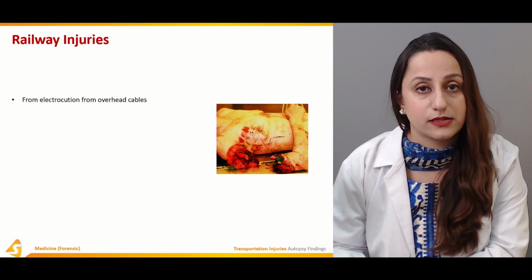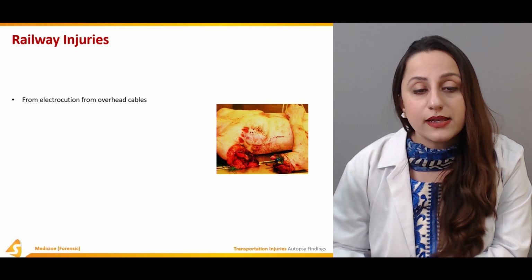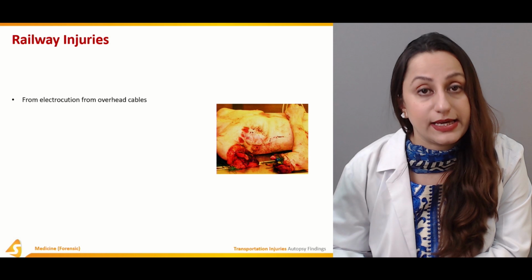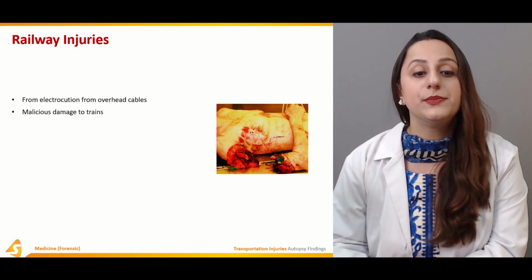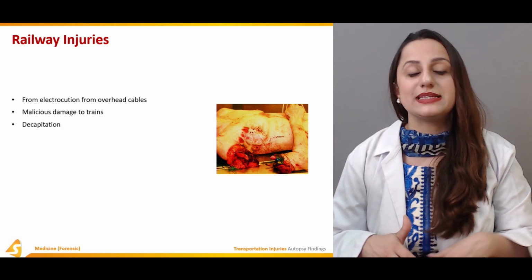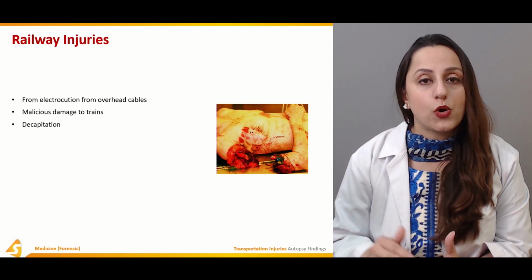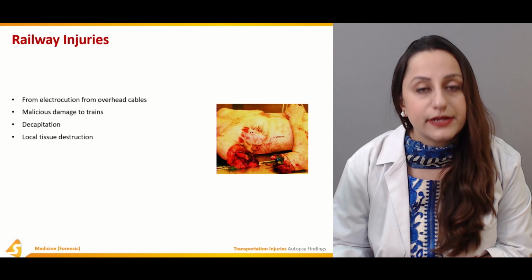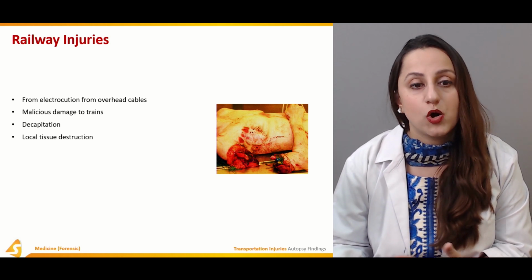Railway injuries occur in a lot of cases. They are usually of the run-over type and from electrocution by the overhead cable. So that is basically the main leading cause of death in these railway injuries. The malicious damage to the trains is again very important, and decapitation, that is basically the head is decapitated and is no longer a part of the body. So that is very common in railway injuries.